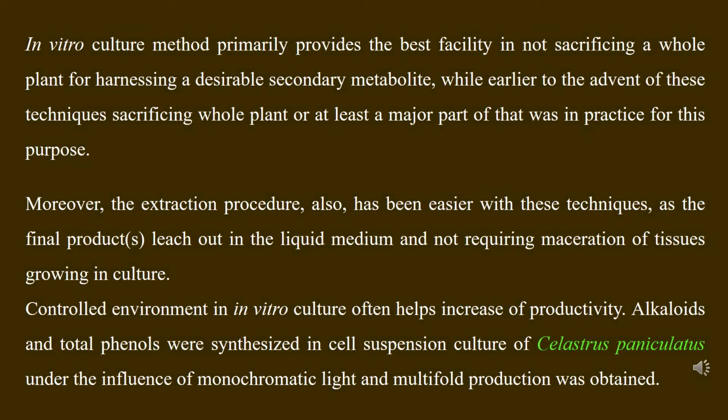In vitro culture of cells and tissues of plants provides the best facility for the production of such metabolites without sacrificing the plants.